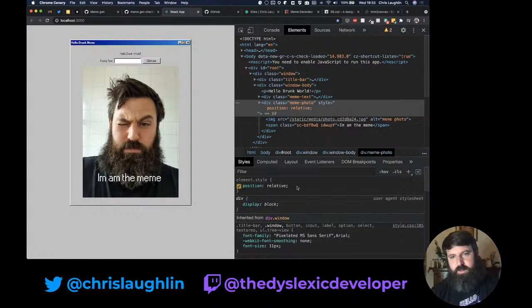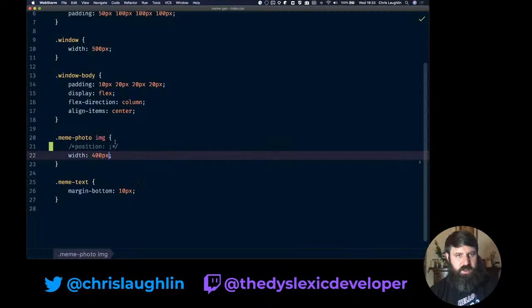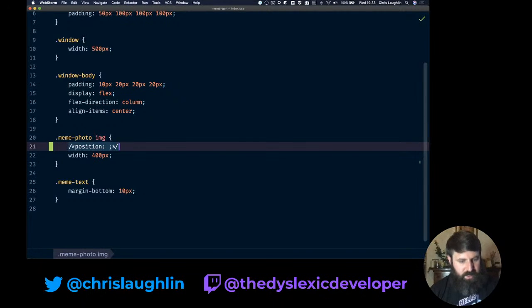Position relative, that's what I'm looking for. So yeah, we need to make this position relative. The way I like to look at this as well, when I'm going through here and I'm half-assing it and